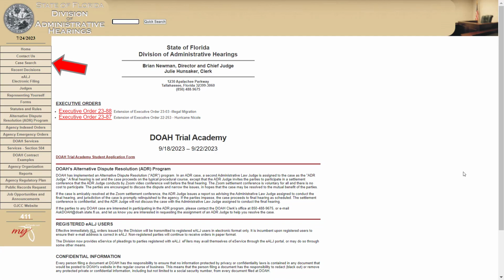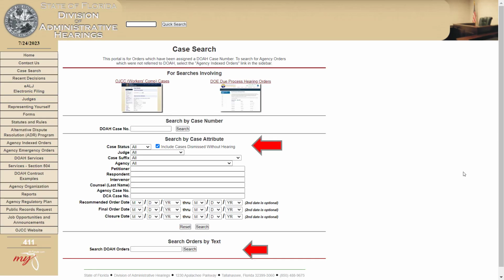This is their website. You'll notice a lot of good information on the left-hand side. In the center, you'll see there are a couple of executive orders. So as we said, the governor is able to direct agency action through executive orders. But I wanted to particularly point out to you that you can do case searches here. And again, that's on the left-hand side. Just click on case search. You'll get this search box. Has a lot of different options for you.